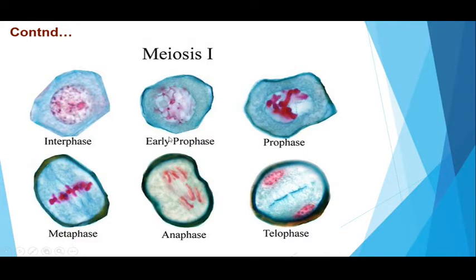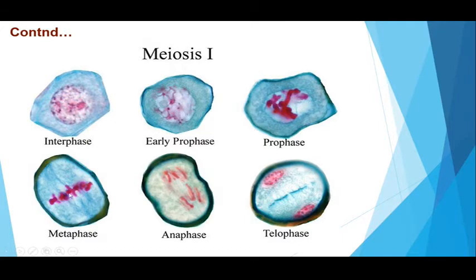Here are some more images clearly showing the microscopic views of various meiotic stages. Here you can see interphase with diffused and unorganized chromatin material. Prophase with condensed chromosomes after undergoing crossing over as well as terminalization.